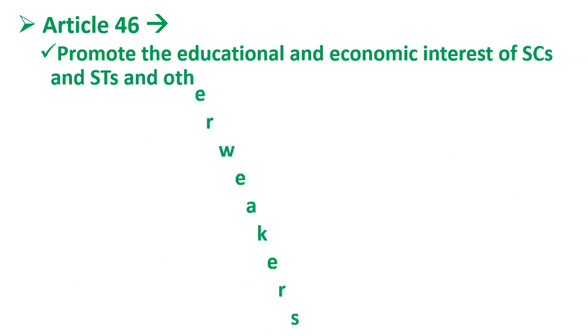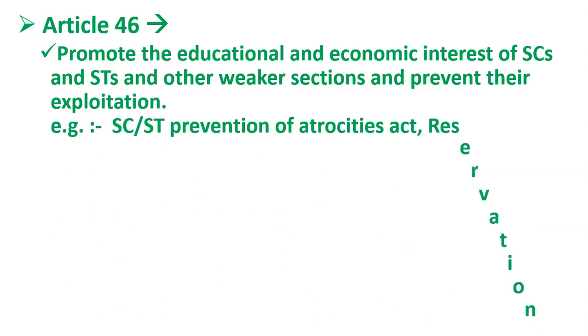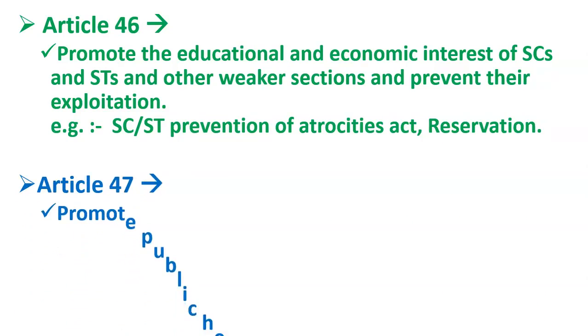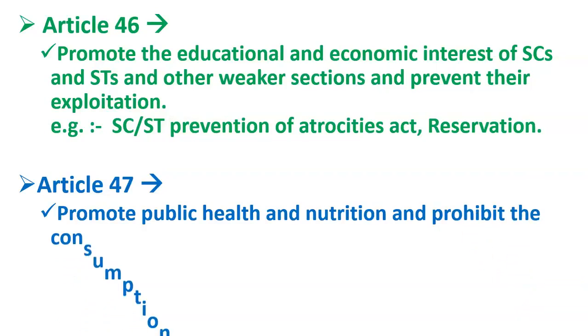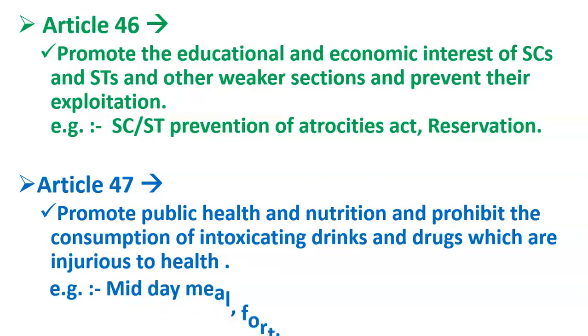Now friends, then comes Article 46. What does Article 46 say? It says, promote the educational and economic interest of SCs and STs and other weaker sections and prevent their exploitation. So what does it mean? As we all know, scheduled castes, scheduled tribes and other weaker sections are educationally backward, meaning their educational background is not that strong. Similarly, they are economically backward. They are not that rich.